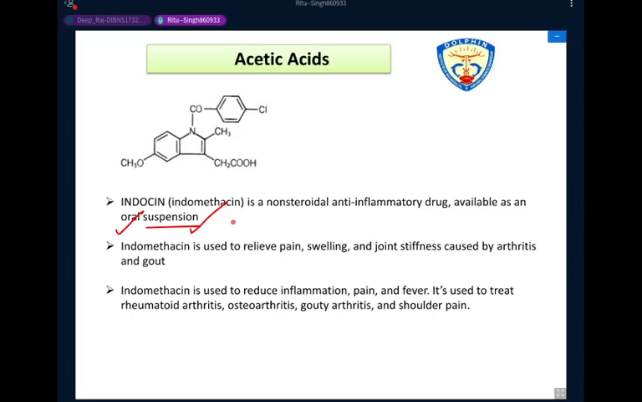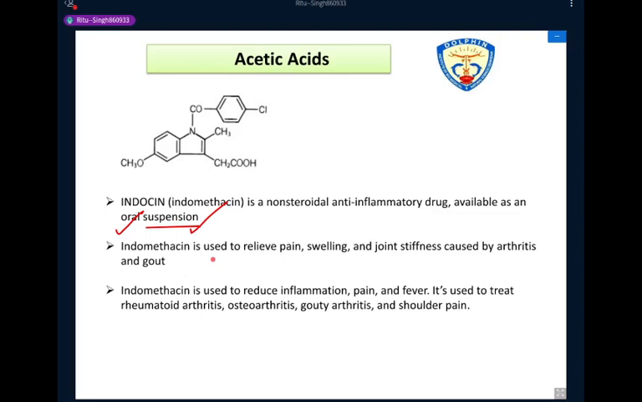That is, in the suspension, the drug is in the form of solid as well as liquid. So two phases are there. One phase is liquid and the other phase is solid or maybe semi-solid. So in this, the solid suspended into the liquid is called suspension. This drug is also available in suspension form. So suspension is given by the oral route of administration.